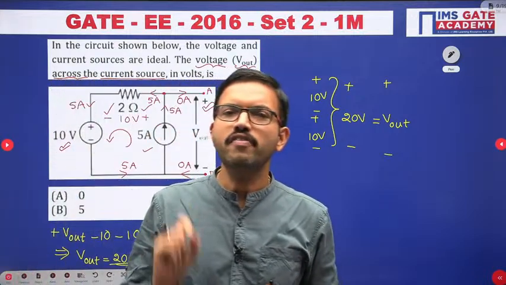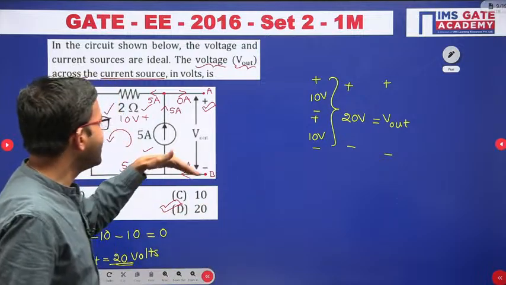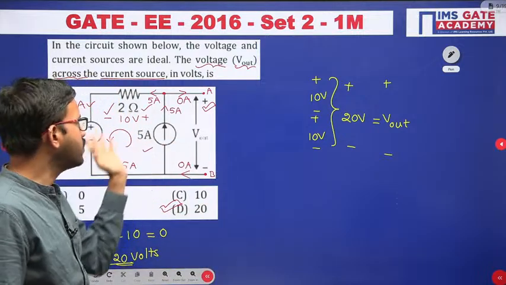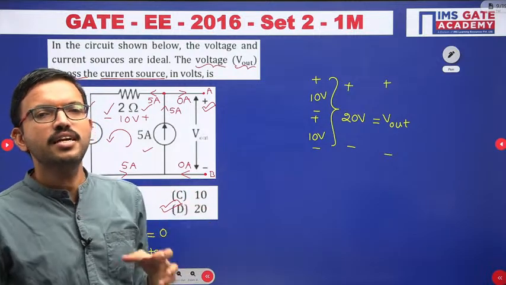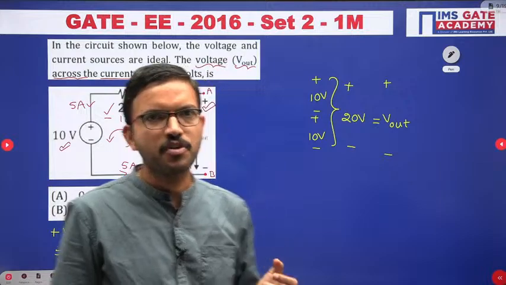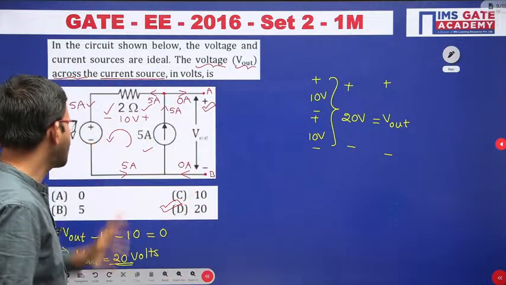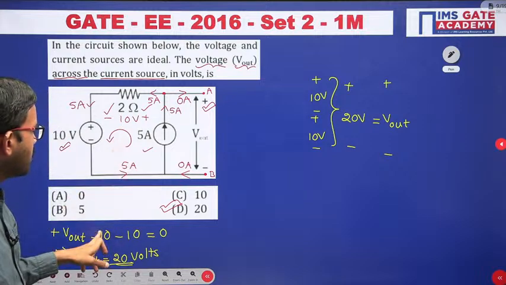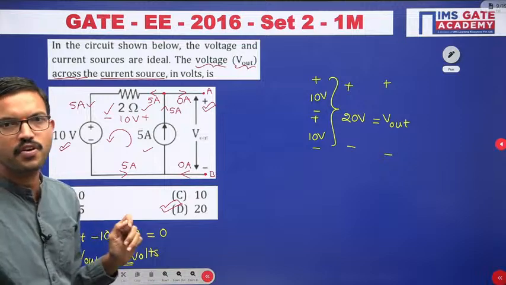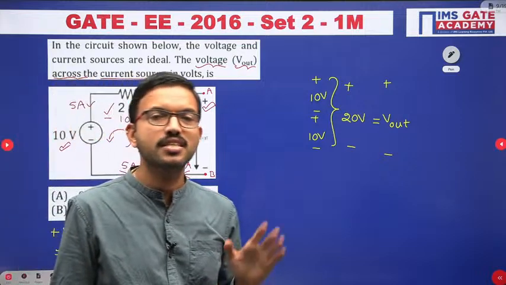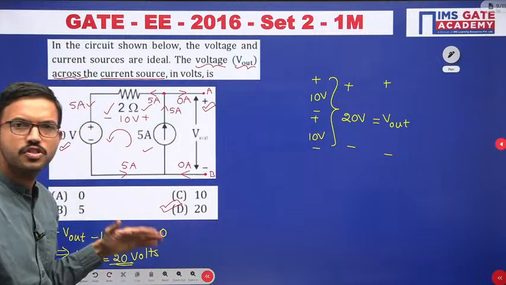But generally, they may do silly mistakes while they are considering the KVL either clockwise or anti-clockwise. While they are writing the KVL equation, in general some students may do a silly mistake. Instead of plus they may consider minus, etc. Even for the same question, for example, in one case they may consider minus, in another case plus. Because of that you may get the answer as 0. In order to avoid that kind of silly mistakes,